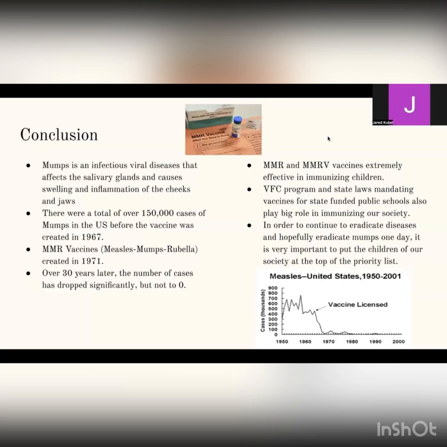In conclusion, mumps is an infectious viral disease that affects the salivary glands and causes swelling and inflammation of the cheeks and jaw. Before the vaccine was created in 1967, there were over 150,000 total cases reported in the United States. After the vaccine was regularly given out, over 30 years later, the number of cases has dropped significantly, but not eradicated at zero. The MMR and MMRV vaccines were extremely effective in immunizing children and adults and are limiting the number of cases of this disease.